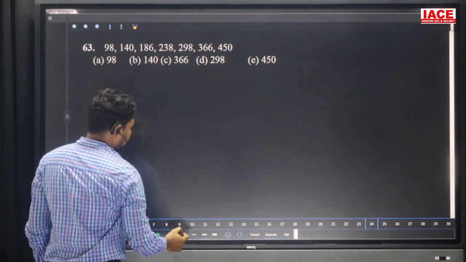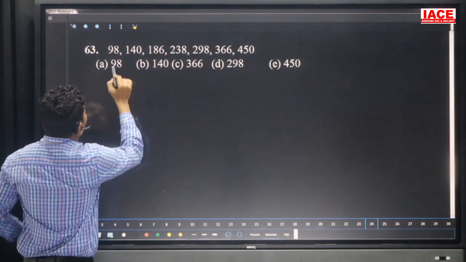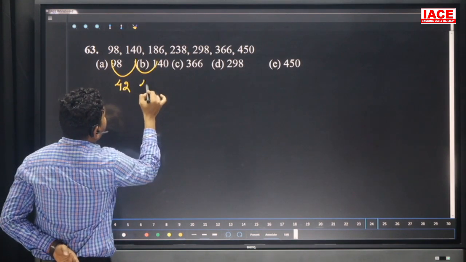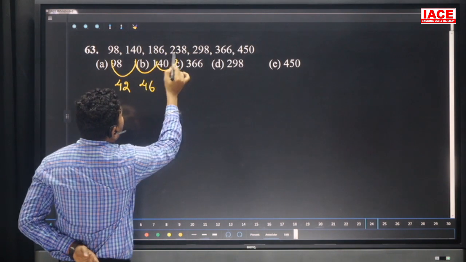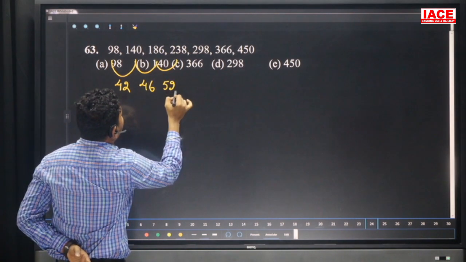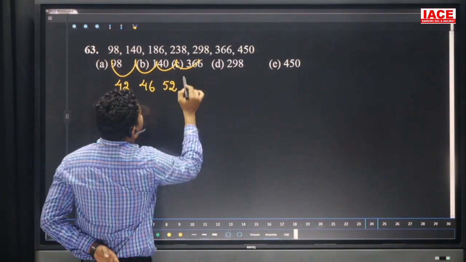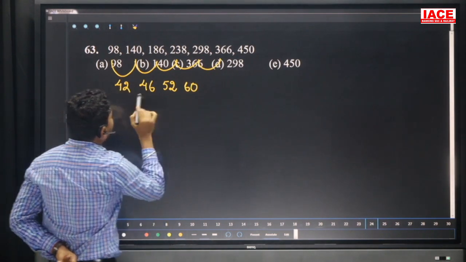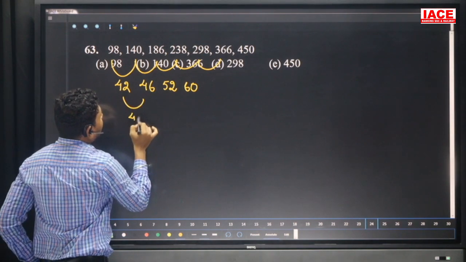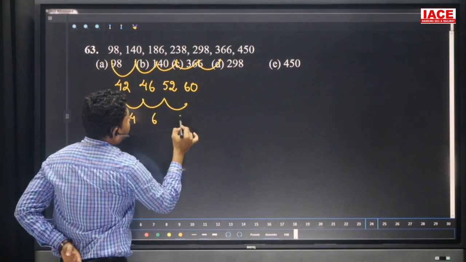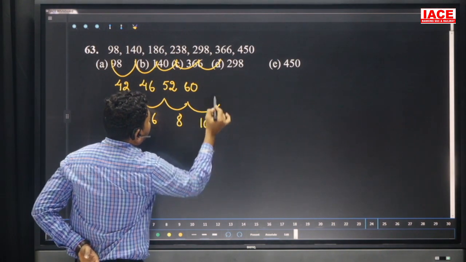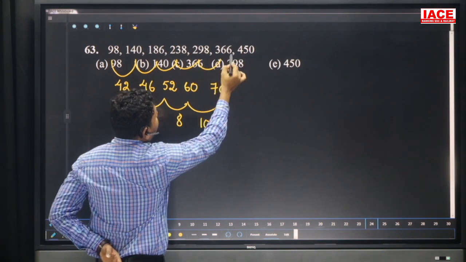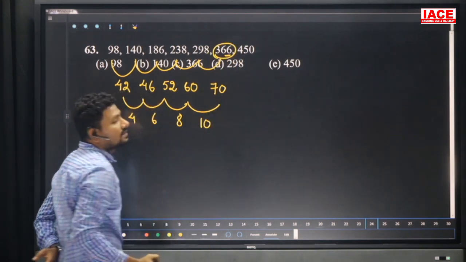Next, we'll take the differences. 98 to 140, difference is 42, and here the difference is 46, and here the difference is 14 plus 38, which is equal to 52, and here the difference is 60, and here the difference. Look at the difference of the difference. Here 4 added, here 6 added, here 8 added, here 10 should be added, and here the difference is 70, and 298 plus 70, 8 plus 0 is 8, but we are getting a 6, that means wrong number is, what is the number? 366.